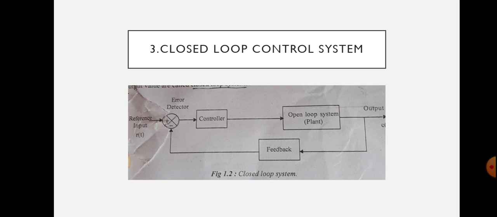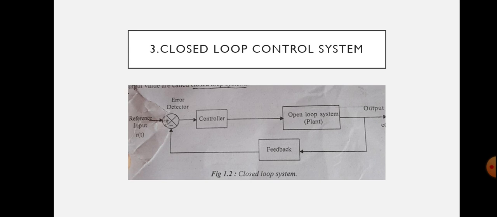The provision of feedback automatically corrects the changes in the output due to disturbances. Hence, the closed loop system is also called automatic control system. Why are closed loop systems called automatic control systems? Closed loop systems have a feedback. The provision of feedback automatically corrects the changes in the output due to disturbances. Hence, the closed loop system is also called automatic control system.